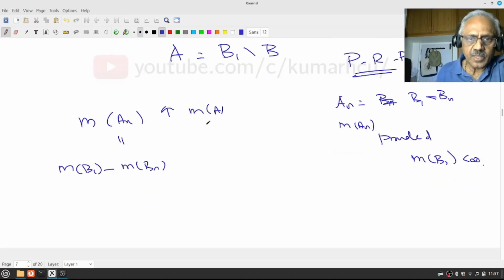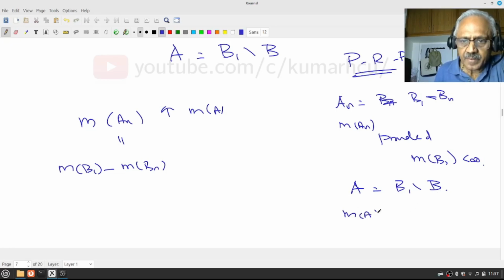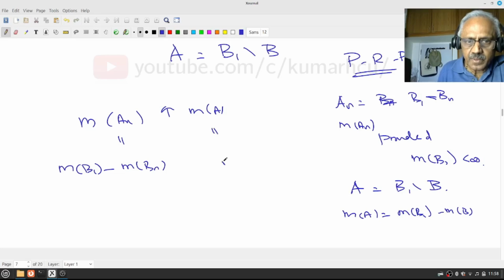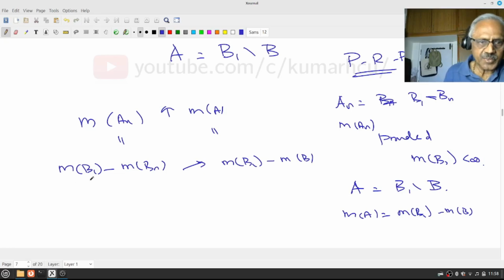Okay, now measure of A, now we know A is B1 minus B. Therefore, measure of A is measure of B1 minus measure of B. Therefore, what we know is this increases to this. Now, measure of B1 is finite and a constant.